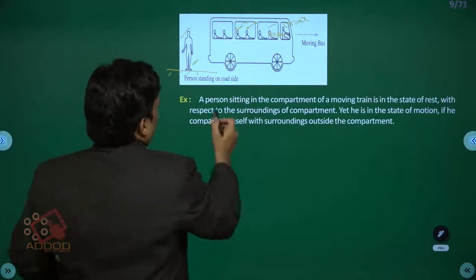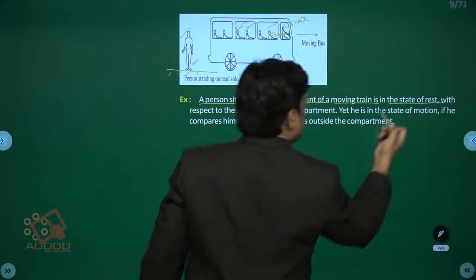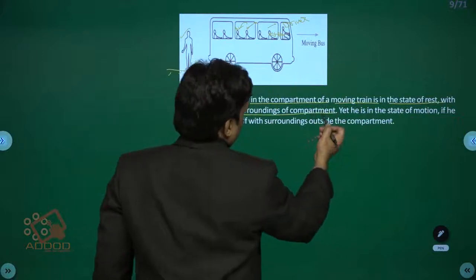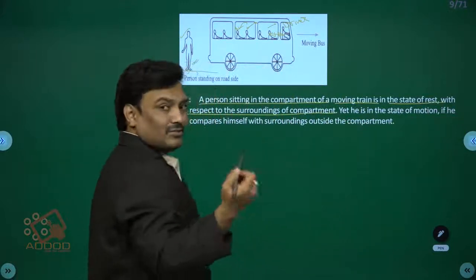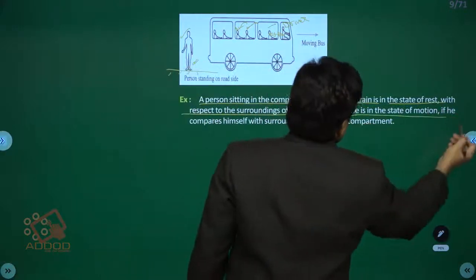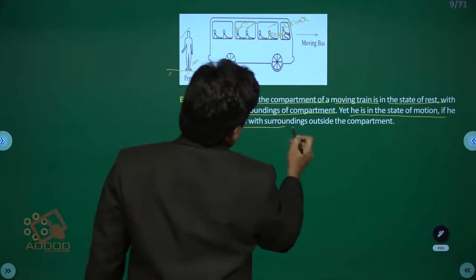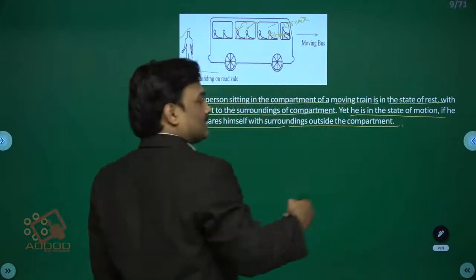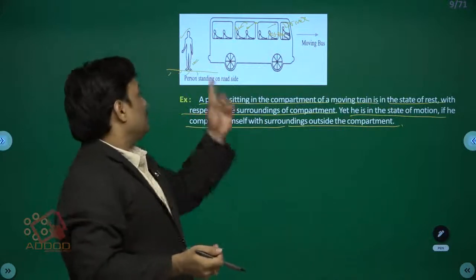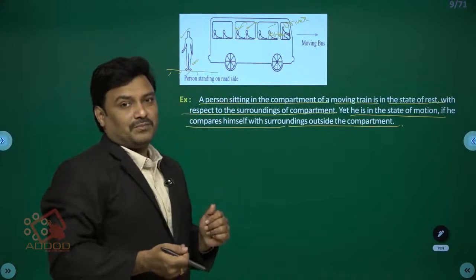For example, a person sitting in the compartment of a moving train is in the state of rest with respect to the surroundings of the compartment, meaning the elements in the compartment. Yet he is in a state of motion if he compares himself with the surroundings outside the compartment, like this observer. They are in motion.